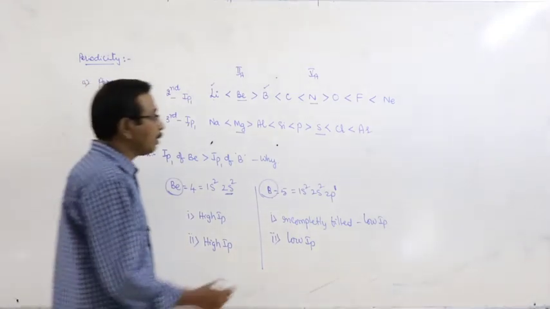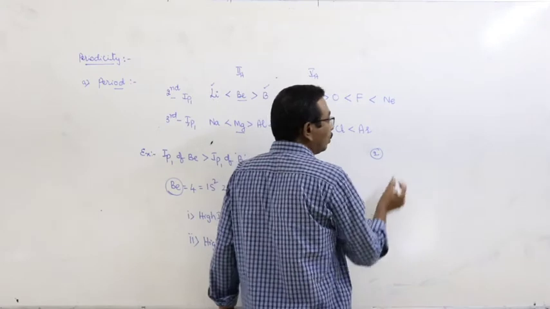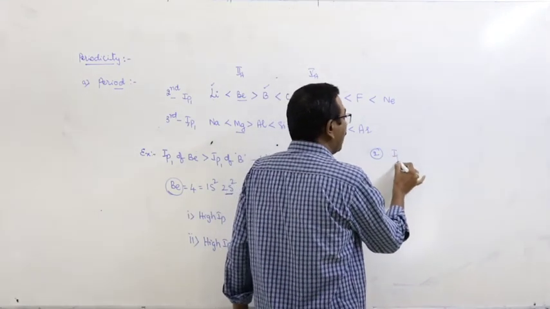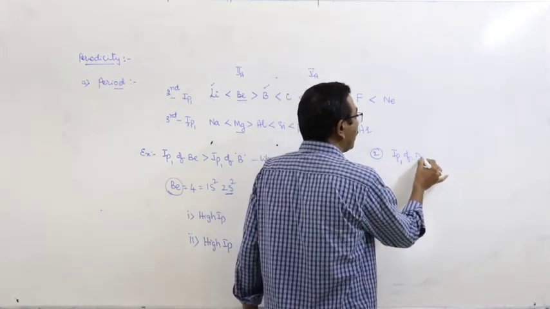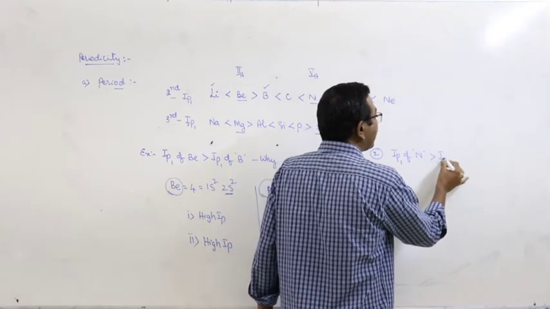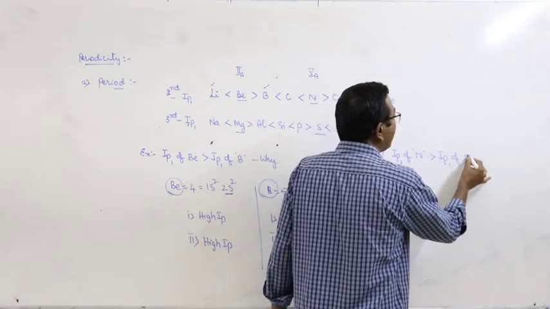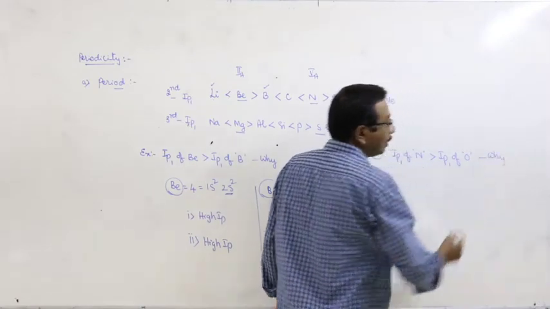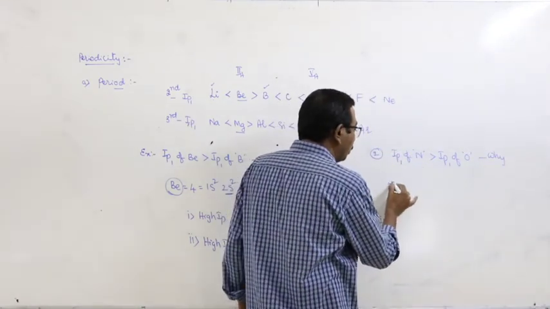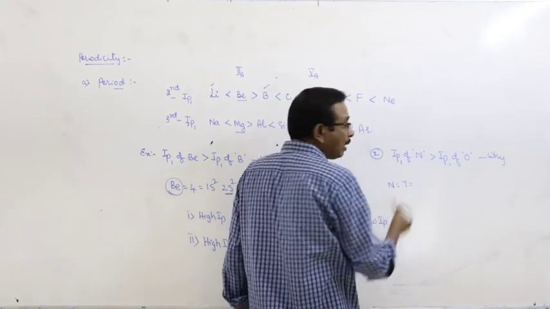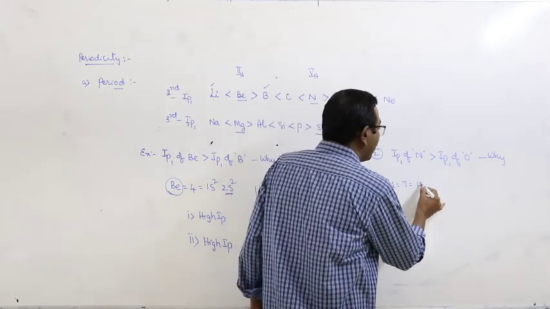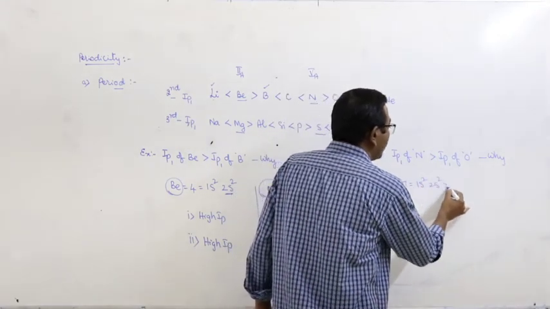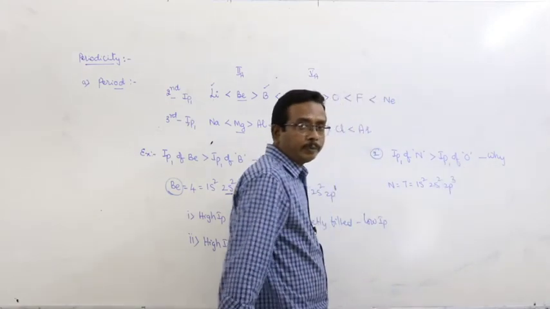Same thing can be observed in the second example also. What is the statement? IP1 of nitrogen is always greater than IP1 of oxygen. Why? From nitrogen point of view, nitrogen atomic number 7, electronic configuration 1s2, 2s2, 2p3.